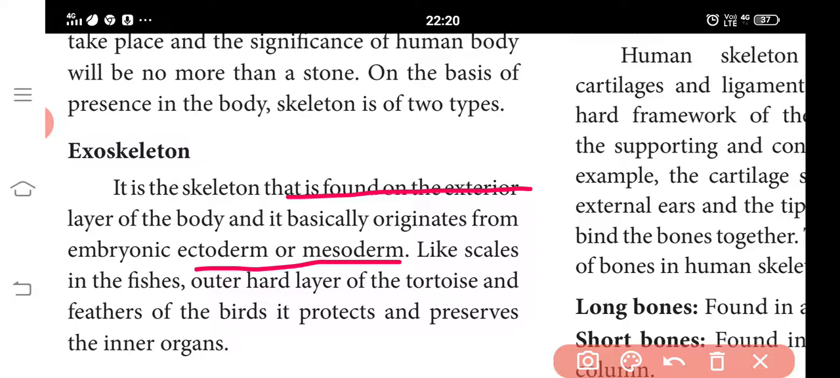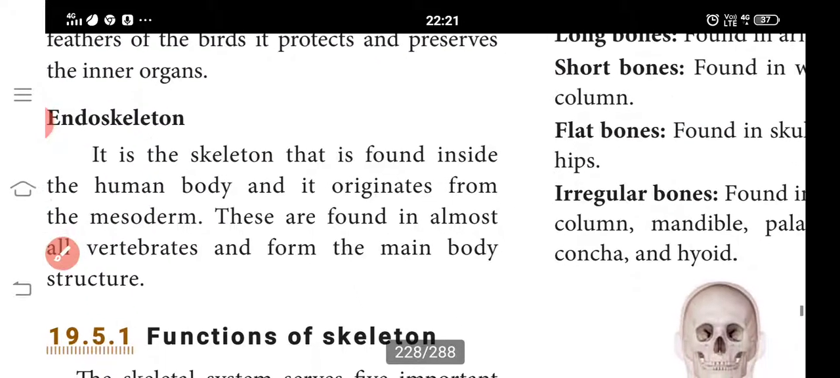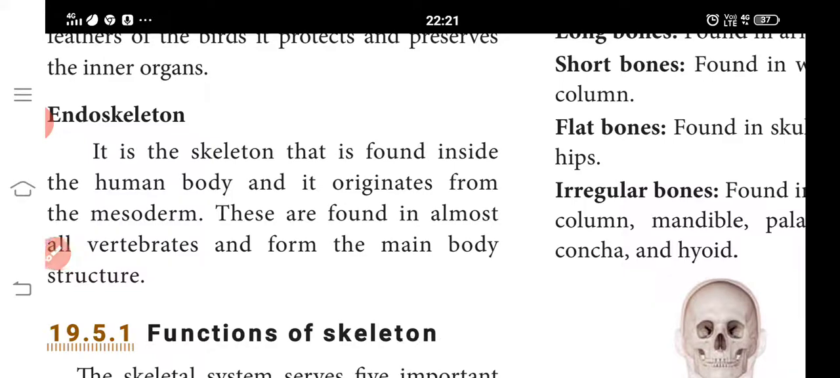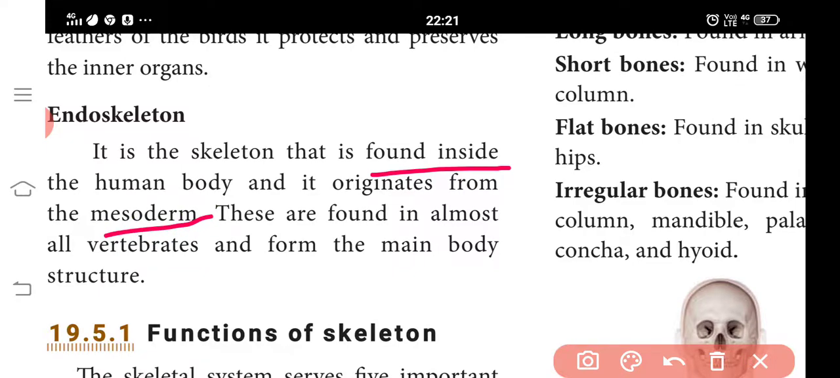The best example is the cockroach, which has an exoskeleton structure. It is derived from the ectoderm or the mesoderm. Observe the scales of fishes, the hard layer of the tortoise, and the cockroach. Next one is endoskeleton. It is found inside the human body, and it originates from the mesoderm. It is found in almost all vertebrates and forms the main body structure.